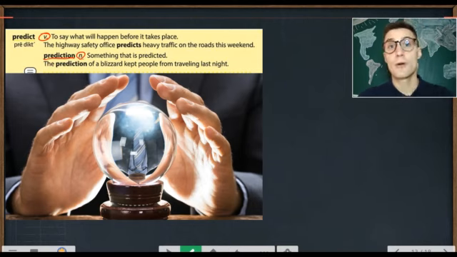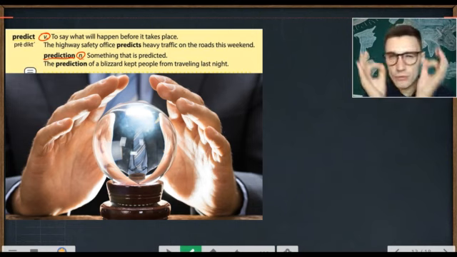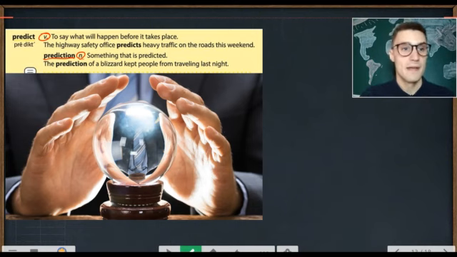What is your prediction for the football game? Who will win? What is your prediction? What do you think will happen? The prediction of a blizzard kept people from traveling last night. So the prediction of a blizzard, which is a snowstorm, kept people from traveling.